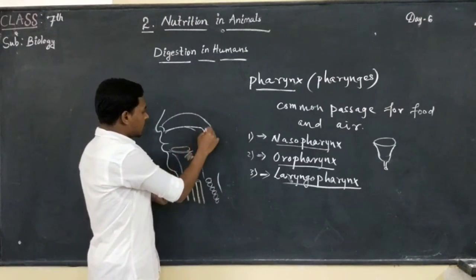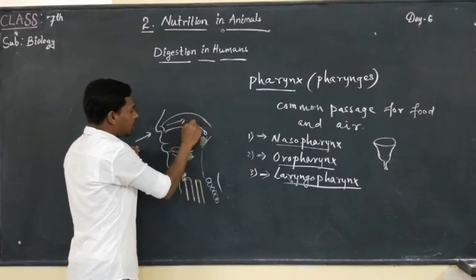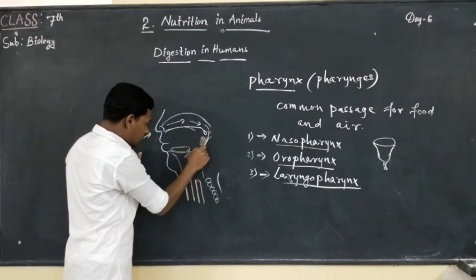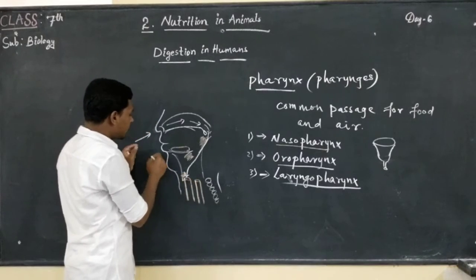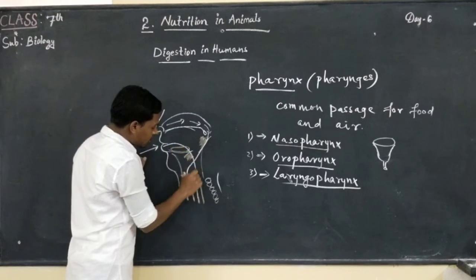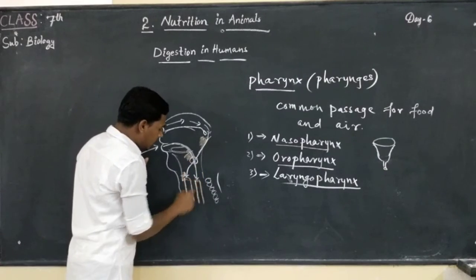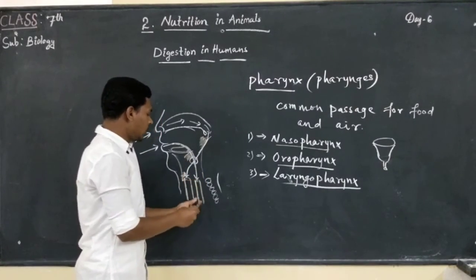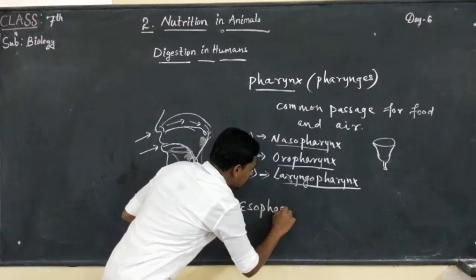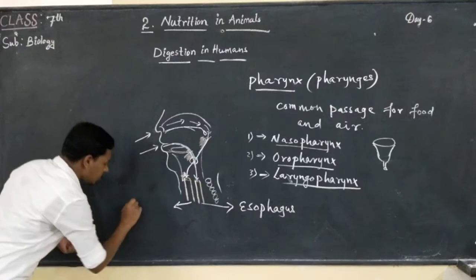Air passes through the nasal chamber and comes to the trachea, whereas food passes through the mouth and the buccal cavity, crosses here and reaches the esophagus. This is the esophagus and this is the trachea.